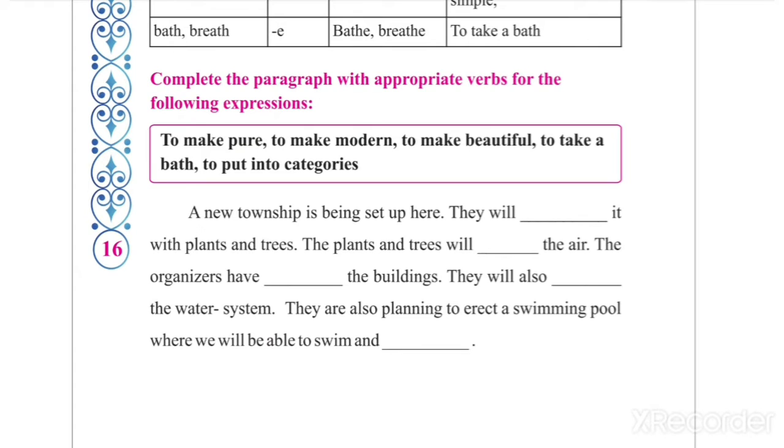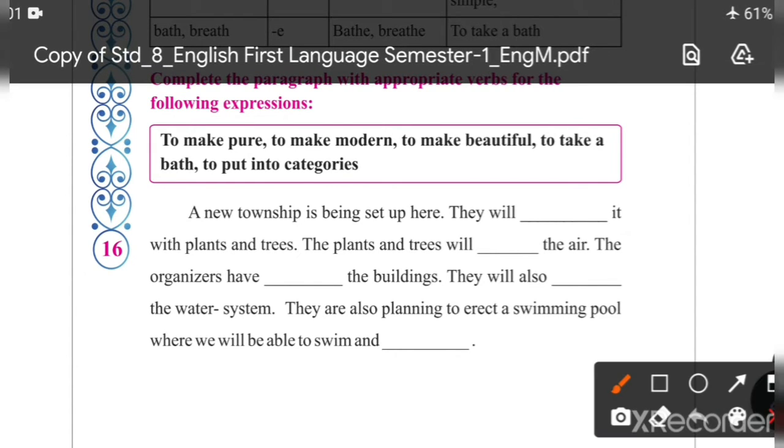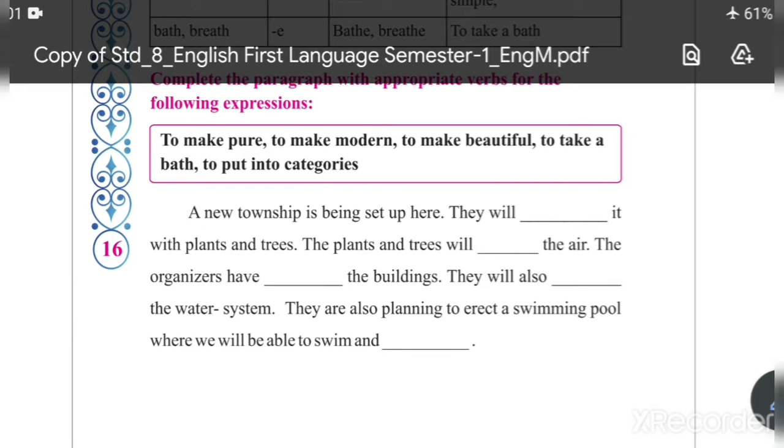And in this exercise, what you will do, you have to write the correct word and fill in the blanks. But here the words are given in brackets, and you cannot put those words directly. What you have to do, you have to write the verb form of the given words.